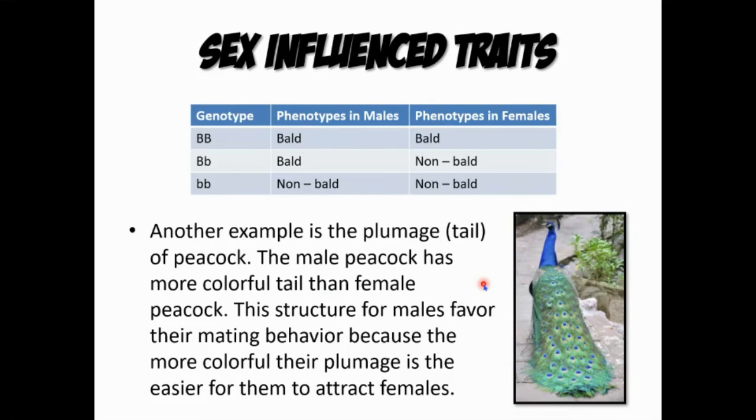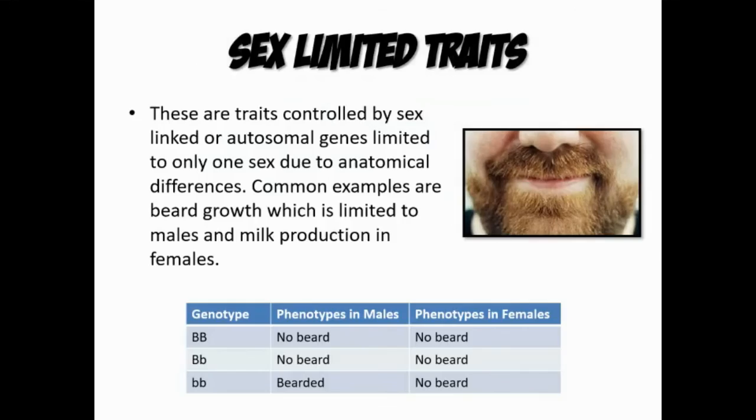So, another example for this is the plumage, or yung tail ng peacock. A male peacock has more colorful tail than female peacock. This structure for males favors their mating behavior because the more colorful their plumage is, the easier for them to attract females. Kumbaga, ano bang tawag dito? Pagpapakitang gilas, para sa kanila. So, next po.